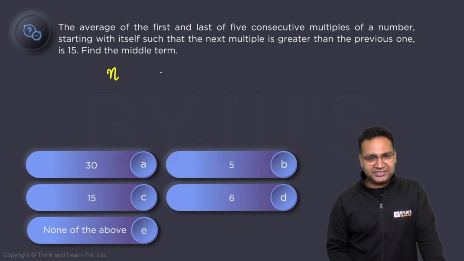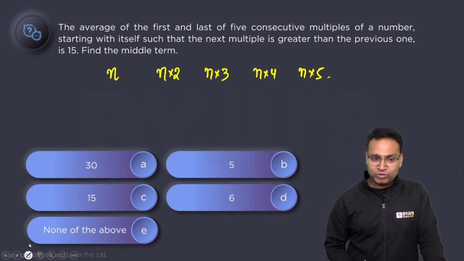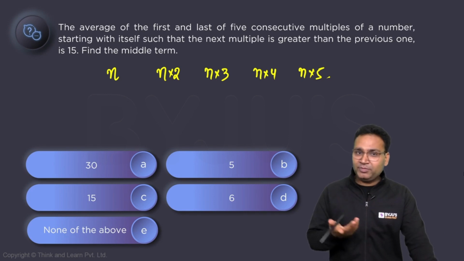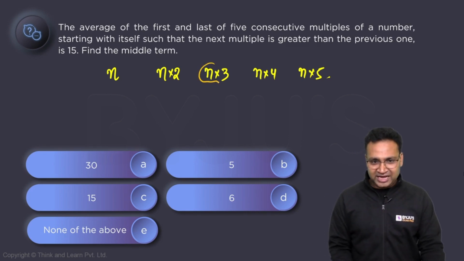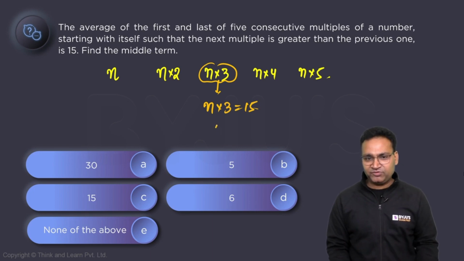5 consecutive multiples of a number starting with the number. So let's say the number is n. The next is 2n, next is 3n, next is 4n, next is 5n. These are forming an AP series. Of course, we know it; we have seen the multiples of 7 forming an AP series. So what is the average? The middlemost number. Indirectly, we know n into 3 is 15. No need to add all these numbers. If n into 3 is 15, n is equal to 5.